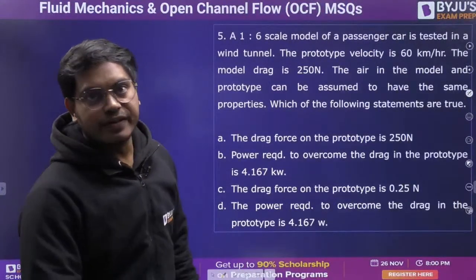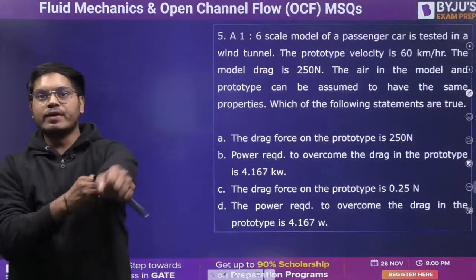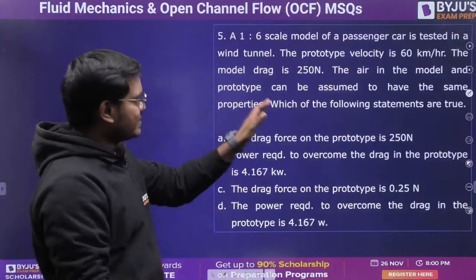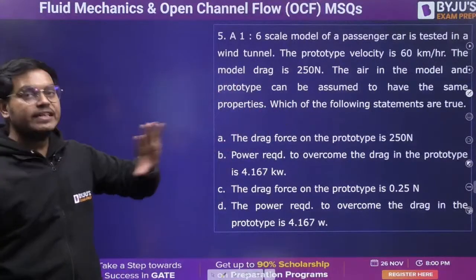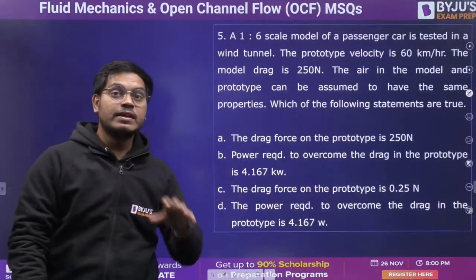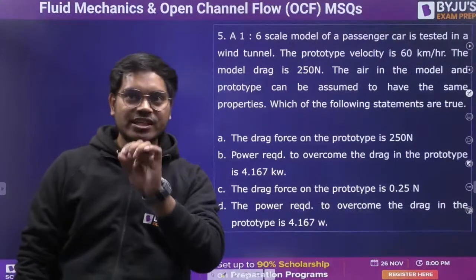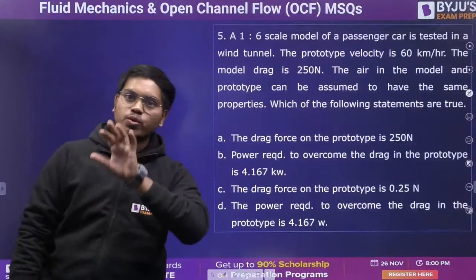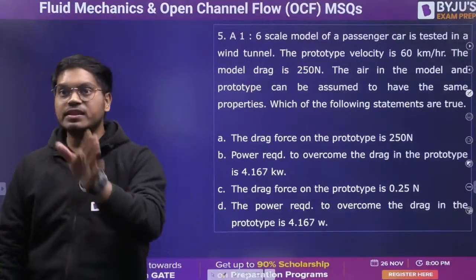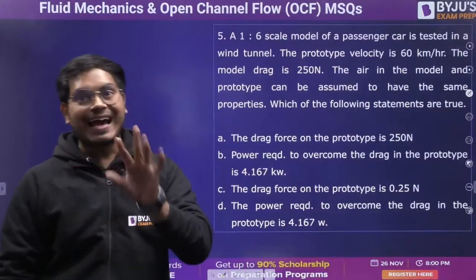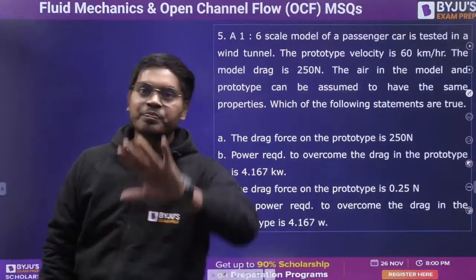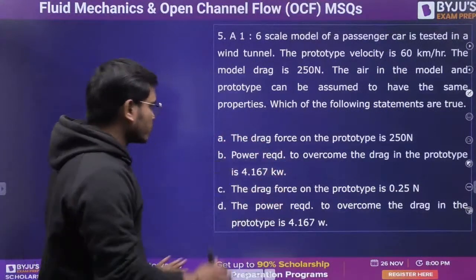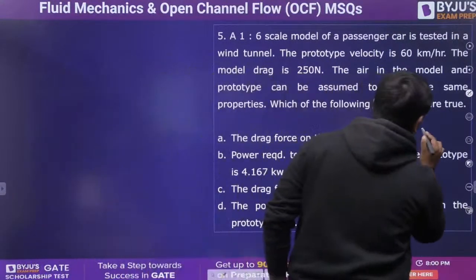And I think we have the very first numerical here. Come on, everyone. Let's see. A 1 to 6 scale model of a passenger car is tested in a wind tunnel. Just watch closely. The prototype velocity is 60 km per hour. Model drag is 250 Newton. The air in the model and the prototype can be assumed to have the same properties. Which of the following statements are true? Drag force of the prototype. So I want the value of Fp.